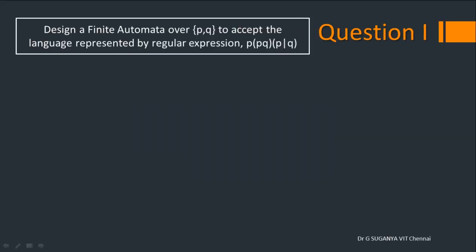Question 1 is to design a finite automata over P, Q. So it means sigma is defined to be {P, Q}. The language is to be represented by a regular expression. So what is the regular expression given? It is P concatenated with PQ, concatenated with (P or Q).